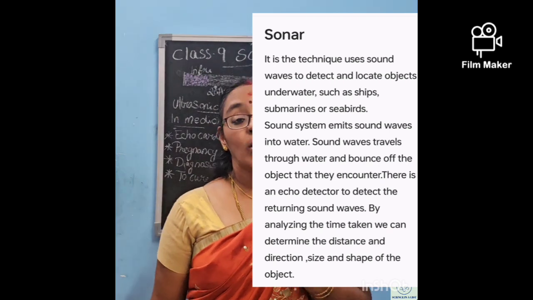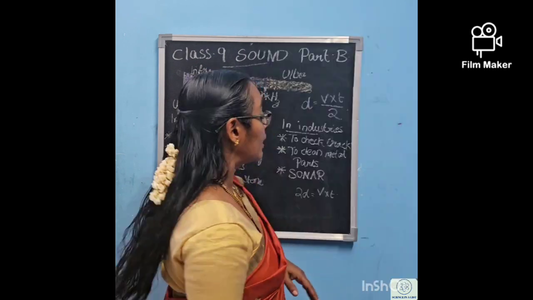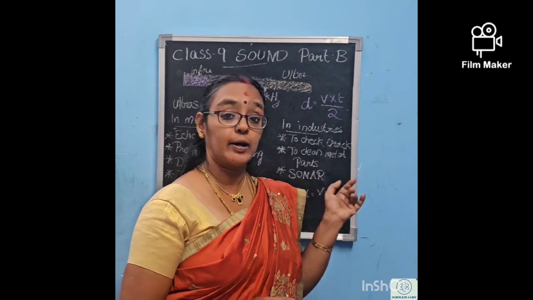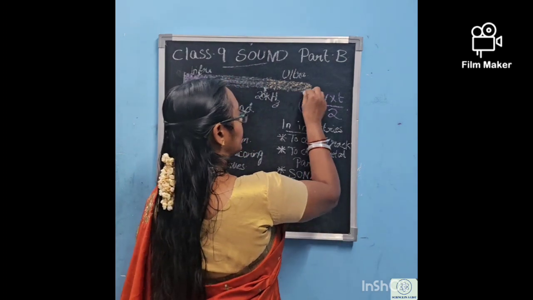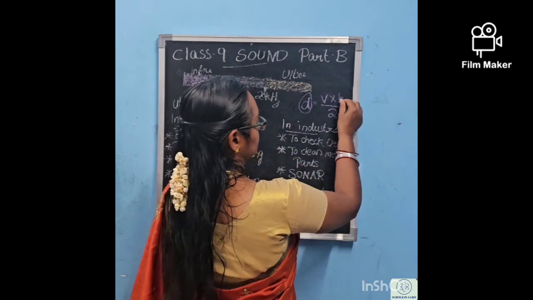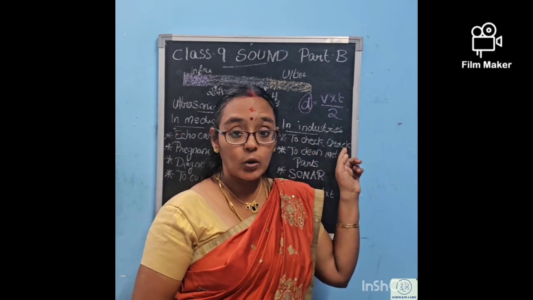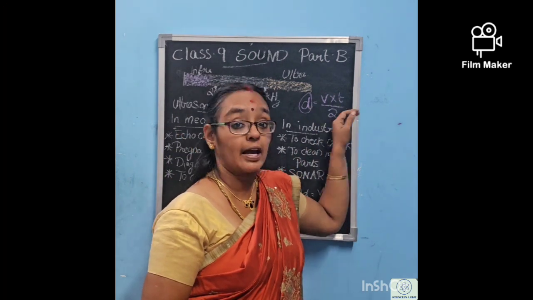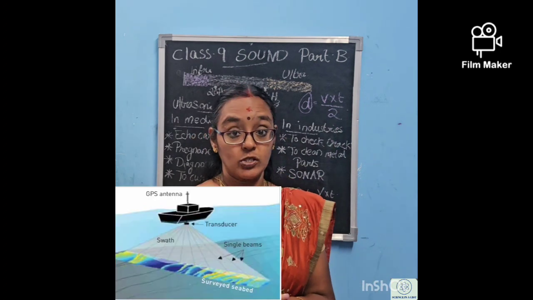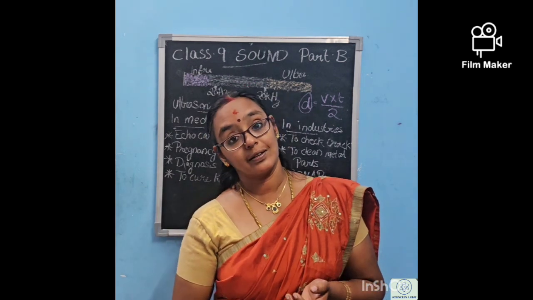The distance of the object at the base of the sea is found by the formula 2D = V × T, or D = (V × T) / 2, where D is the depth of the sea, V is the velocity or speed of the sound, and T is the time interval. By knowing the speed of the sound as well as the time interval, we will be able to understand at which distance the object is present at the base of the sea. Part B is finished. I think you have understood all.